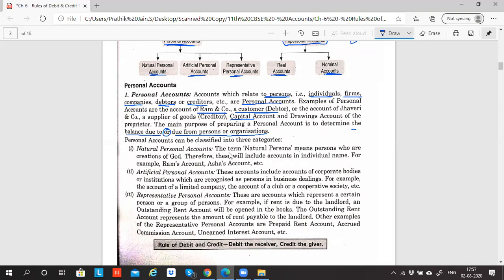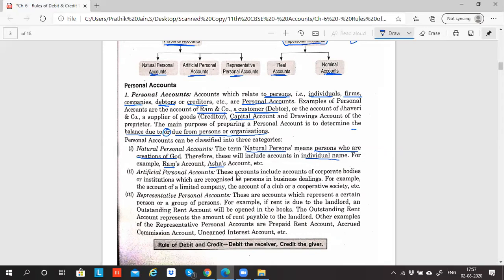So what is natural personal account? The term natural person means persons who are creation of God. Can I say human being? So if any transaction is happening with a human being directly, then it is natural personal account. Therefore, these will include accounts of individual names. For example, Ram, Asha are all creation of God. So it's called natural person.